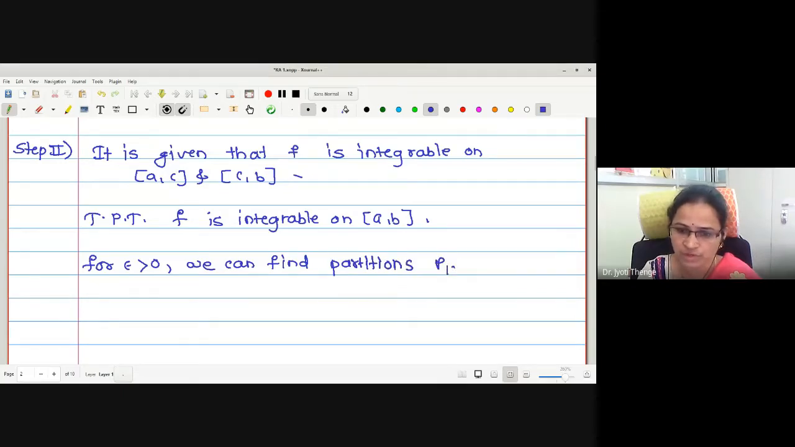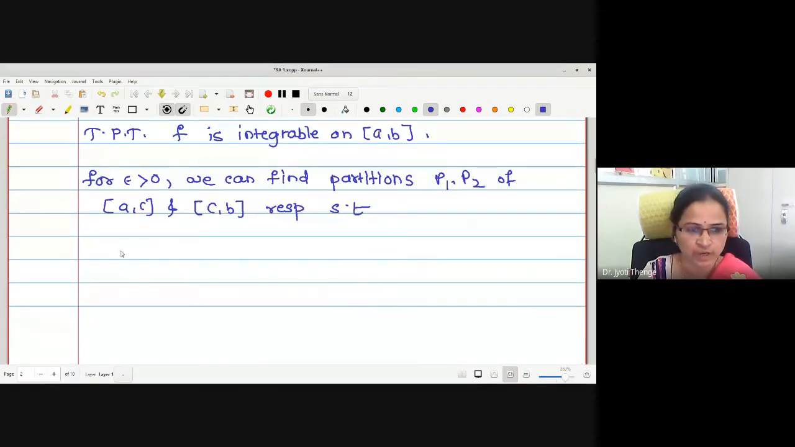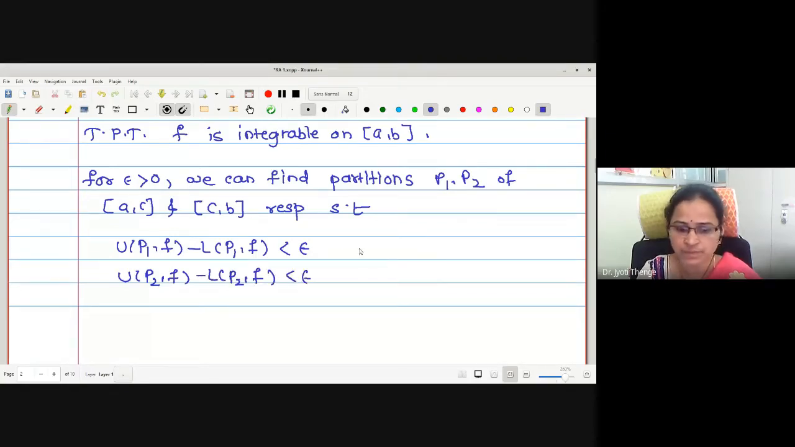Partitions P1, P2 of what? Of AC and CB respectively, such that what? Such that the condition of integrability. What will the condition of integrability tell us? UP1f minus LP1f is less than epsilon. Similarly, UP2f minus LP2f is also less than epsilon.